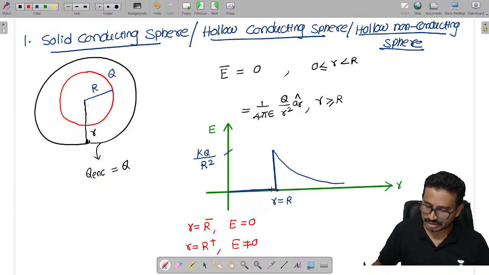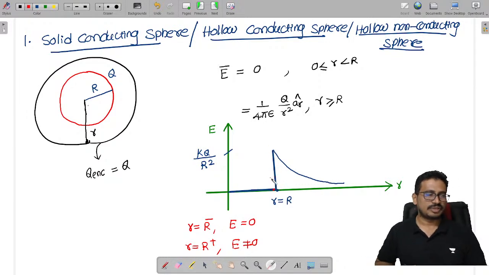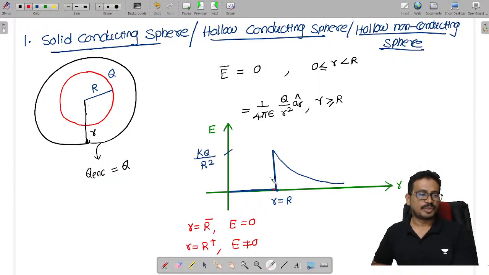Suddenly this value will rise to high, so we have a sudden impulse. Impulse means it is discontinuous. These are the electric fields.